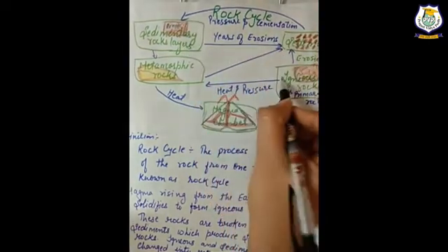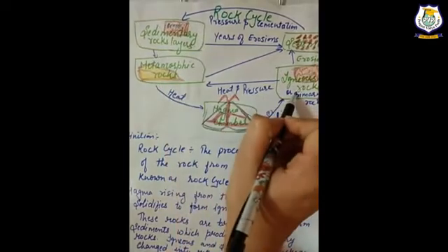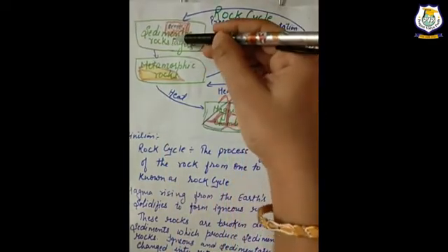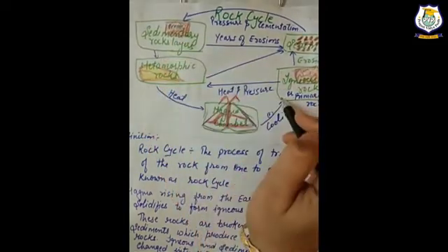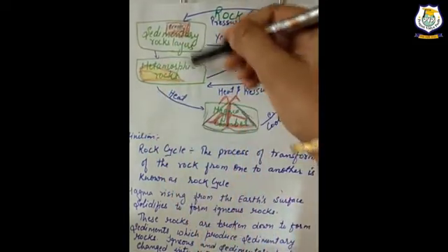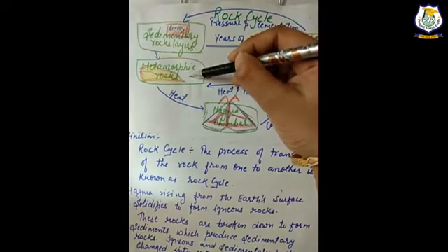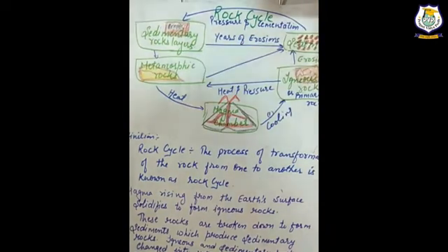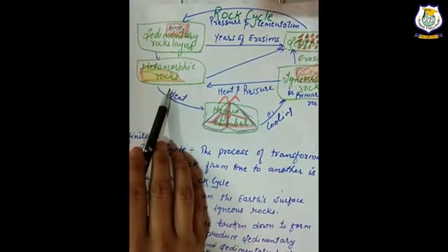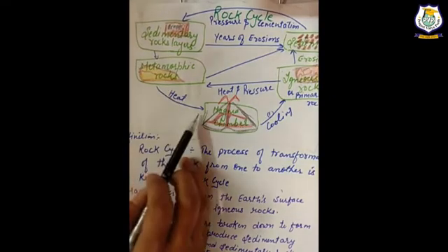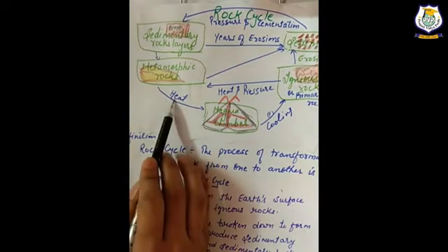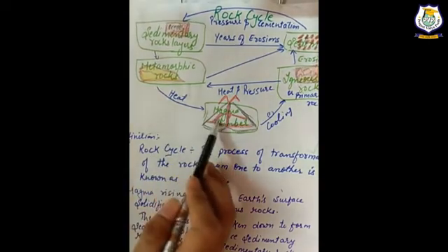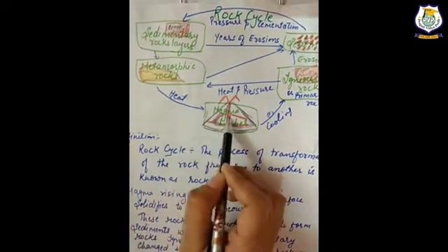When the igneous and the sedimentary rocks are subjected to heat and pressure, they change into metamorphic rocks. The metamorphic rocks, if still under heat and pressure, melt down to form molten magma.